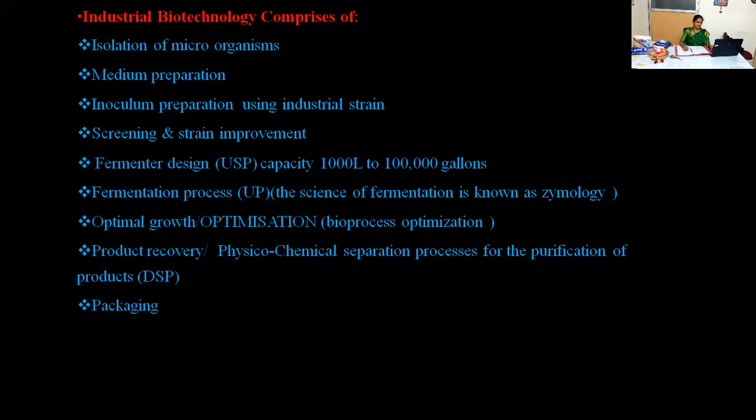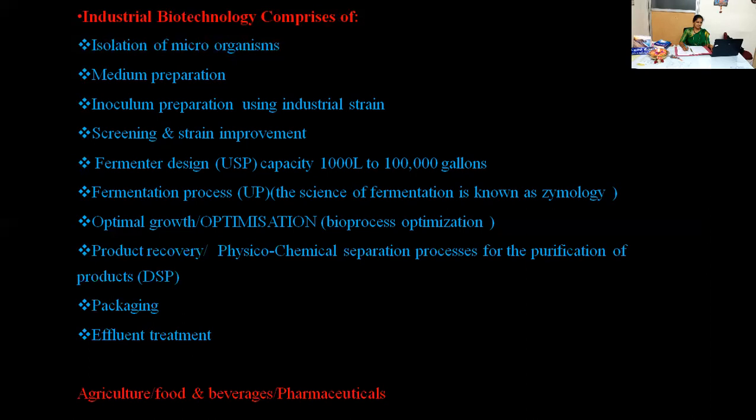We will focus more in this downstream processing on product recovery, that is separation, purification, disintegration of the cell, removal of the debris, and concentration, and even the packaging. Industrial biotechnology will also focus on effluent treatment.